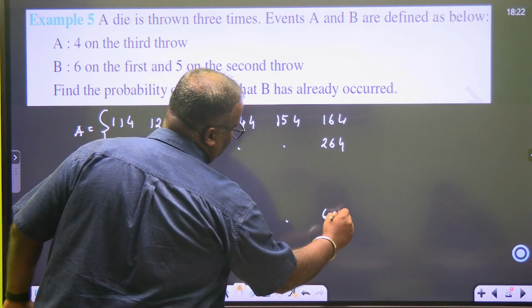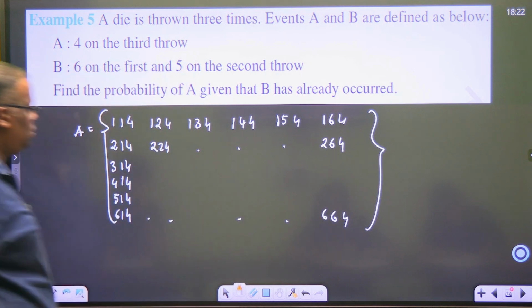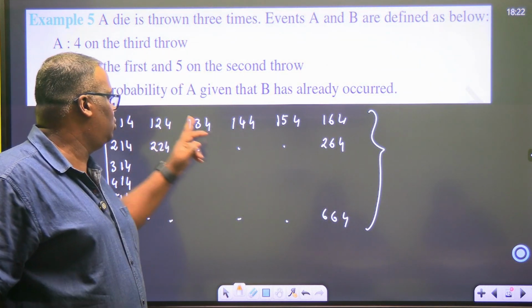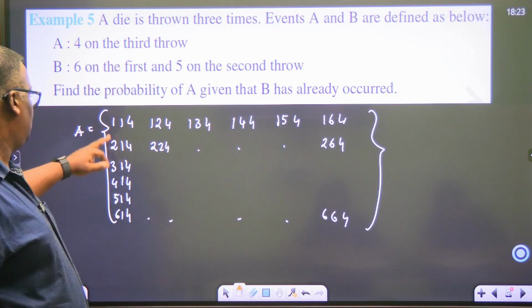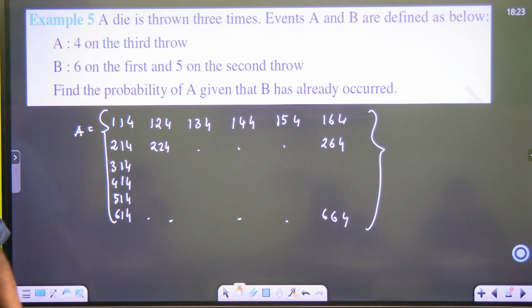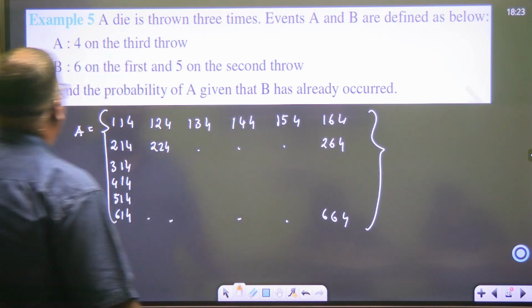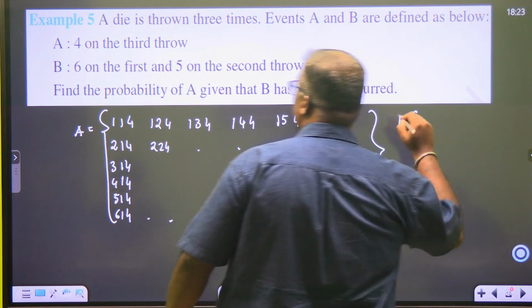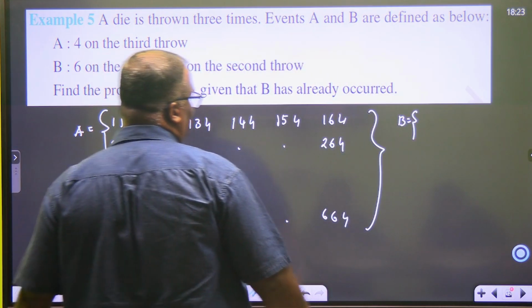6, 6, 4. I think A will be this much only. Are we fine? So how many A has got how many beta? 1, 2, 3, 4, 5, 6. 1, 2, 3, 4, 5, 6. 36. Okay. B is how much? B's are 6 on the first and 5 on the second.